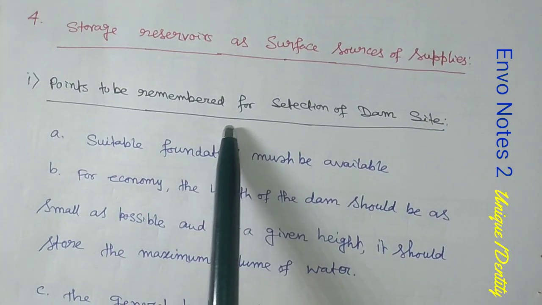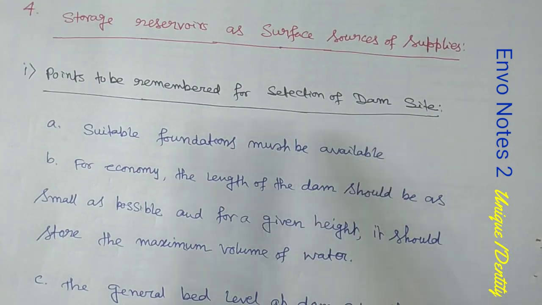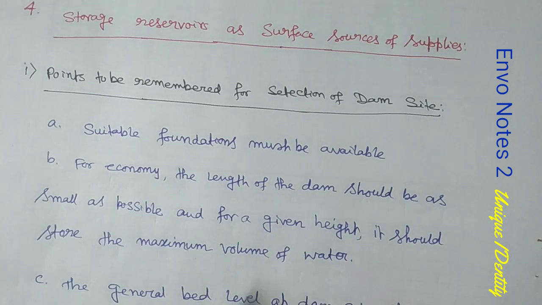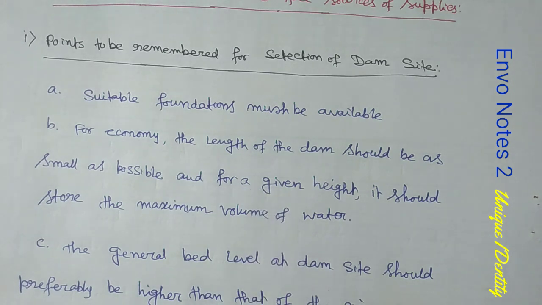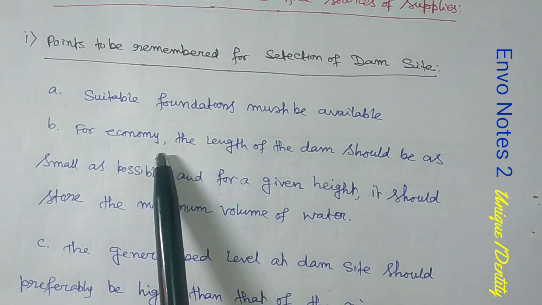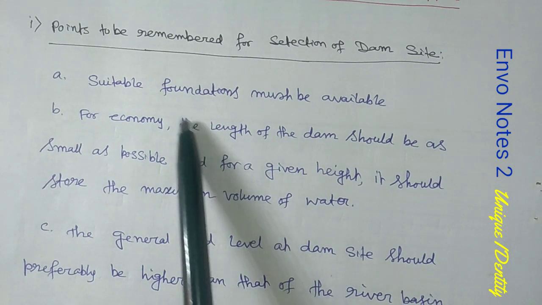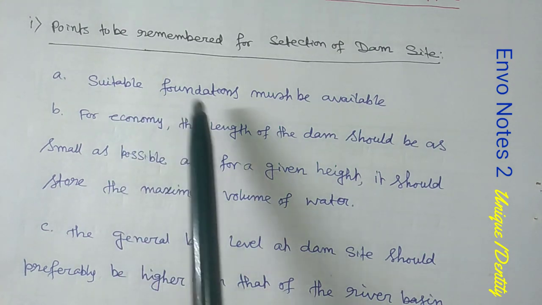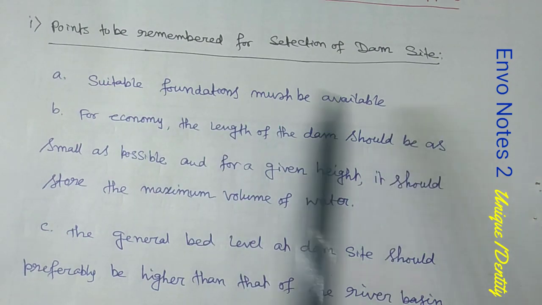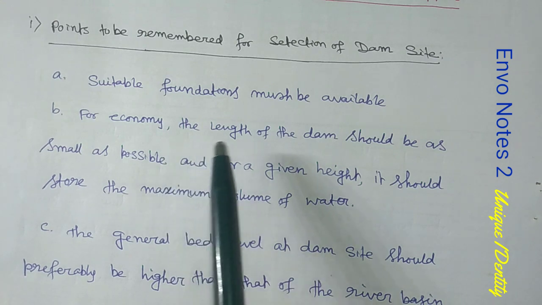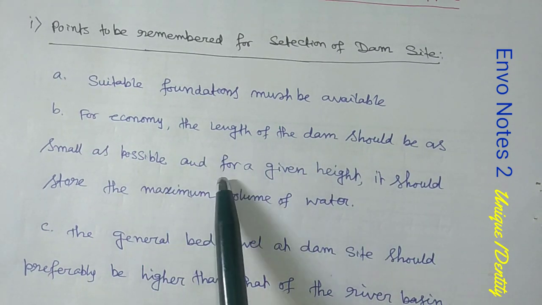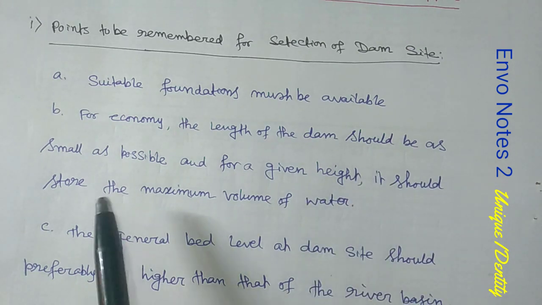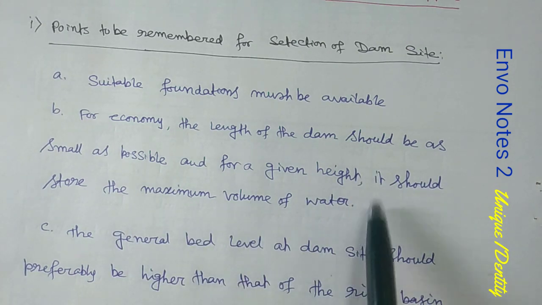Now points to be remembered for selection of a dam. You just remember these points. Only a few points I have mentioned. There are lots of points, but only a few important points here. That is, a suitable foundation must be available. For economy, the length of the dam should be as small as possible, and for a given height, it should store the maximum volume of water.